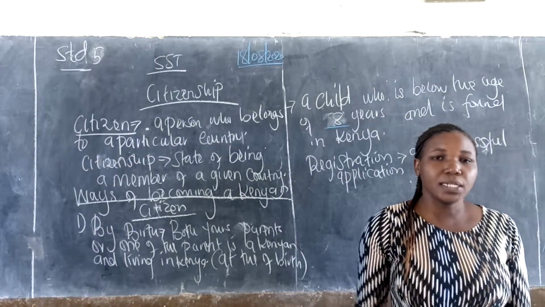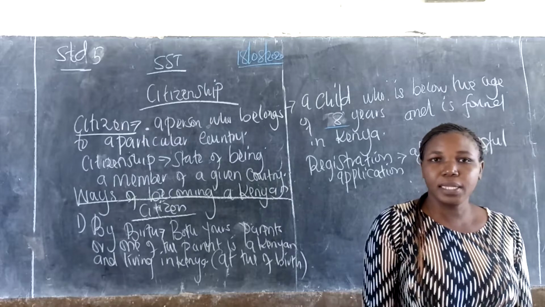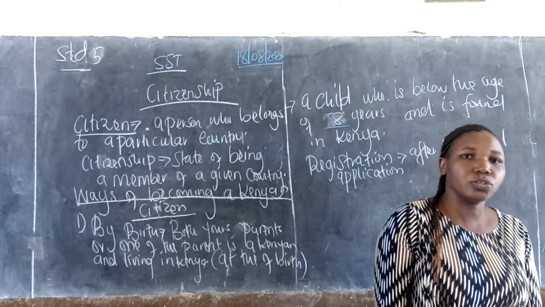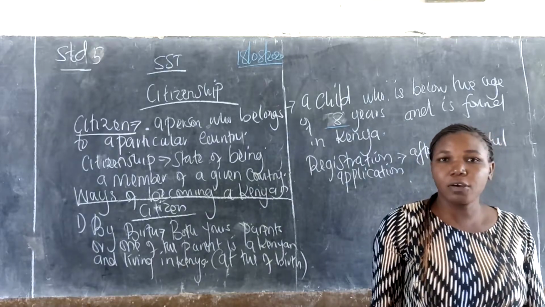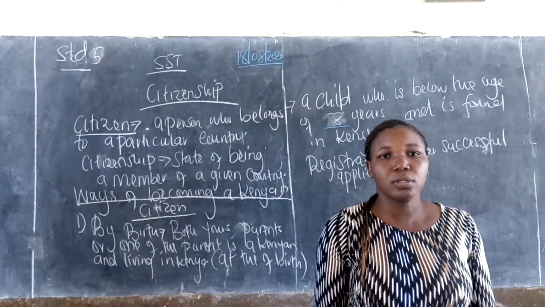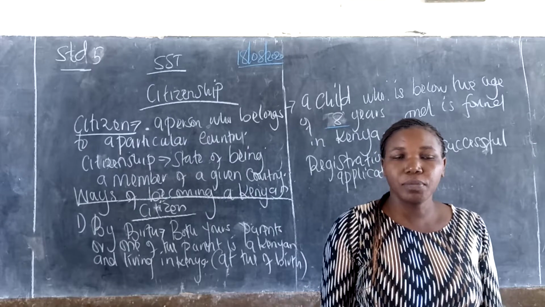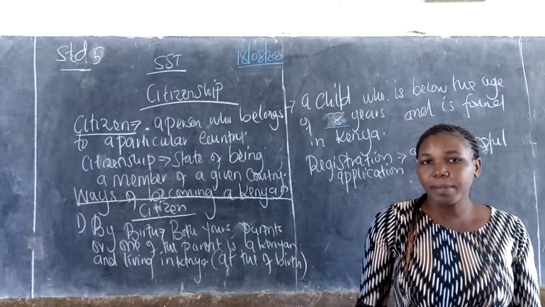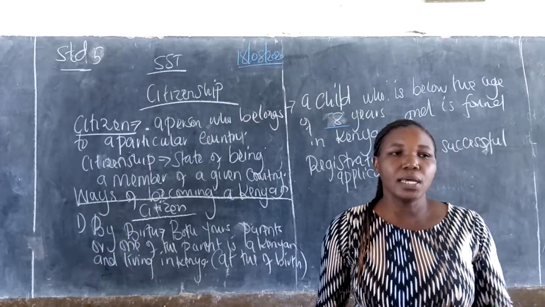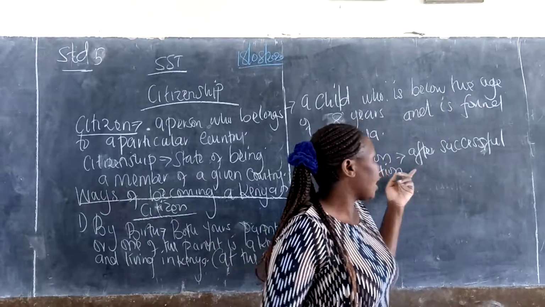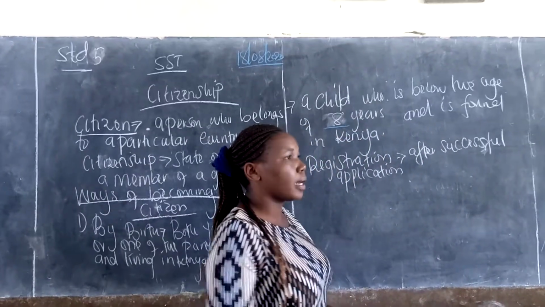This person automatically becomes a Kenyan citizen by applying for the ID. She will be given the ID after marrying that man. You change your name to that of the person you are married to. So definitely that person will become a Kenyan citizen by registration.